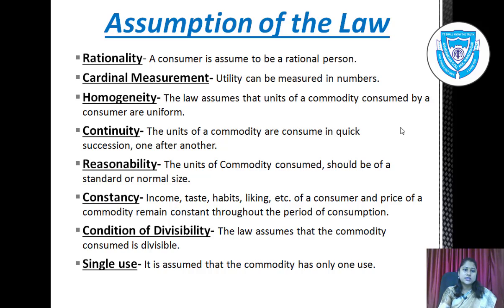Next point is constancy. Income, taste, habits, liking, etc. of a consumer and price of a commodity remain constant throughout the period of consumption. The marginal utility of money is constant.